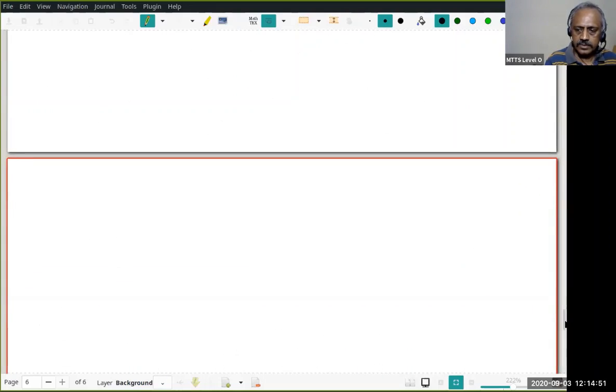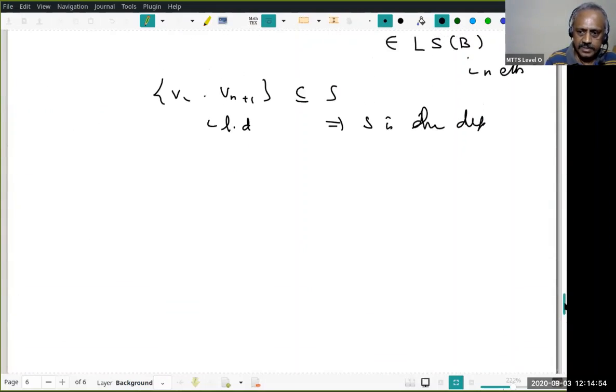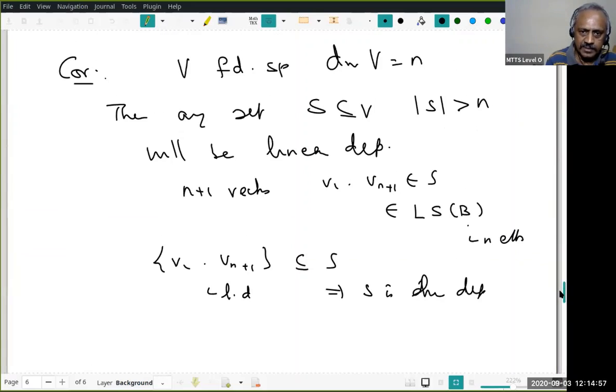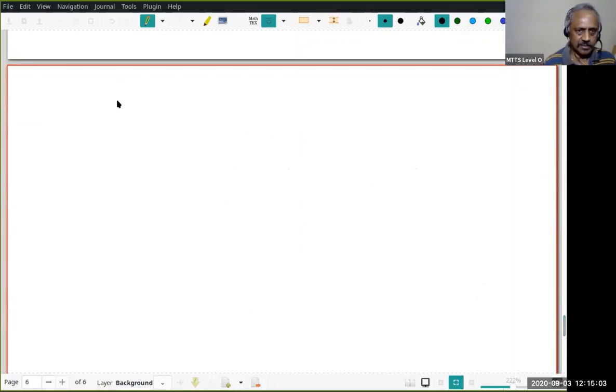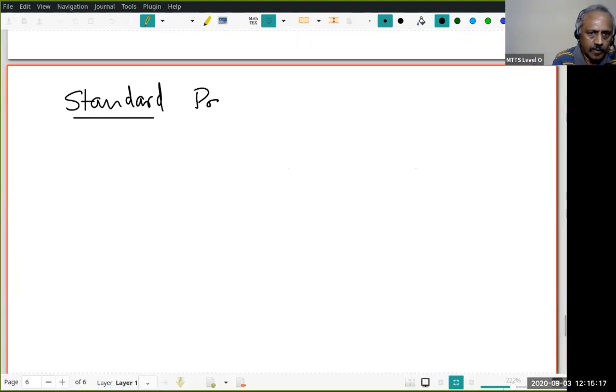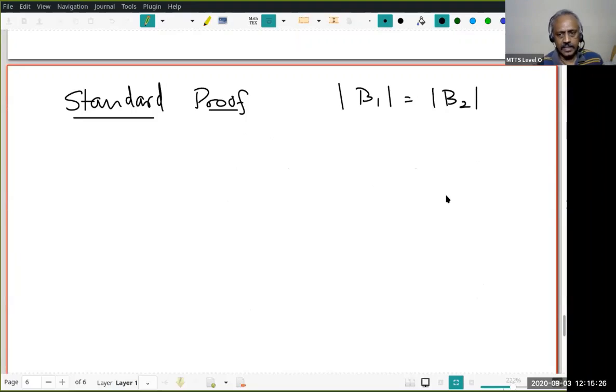Since we had already found a basis in another video, and how to find the dimension is in another video that is already published, you can see that. So I don't want to give examples of spaces and their dimensions. That is treated in another video. But what I want to do now is give a standard proof which you find in many textbooks. Standard proof of what? That if B1 and B2 are two bases for a finite dimensional vector space, then the number of elements in B1 is the same as the number of elements in B2. Therefore, the dimension concept is well defined.